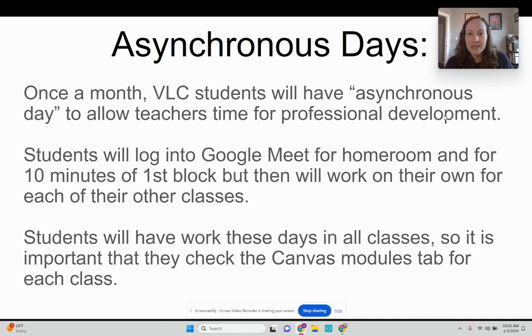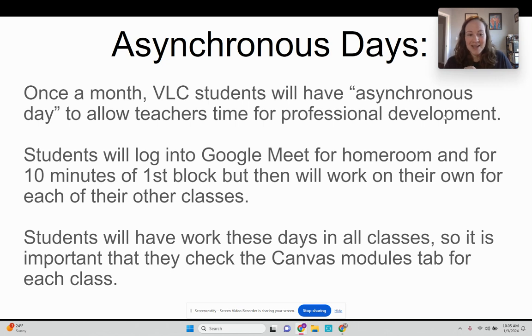We do all our meetings on this day. We learn new things to bring back to you all. So we will be unavailable on these days, but you all will work independently. So asynchronous just means you're doing independent work. It is still a school day. You will still have things to do in all of your classes, but you will just be working independently without logging into some of your Google Meets.